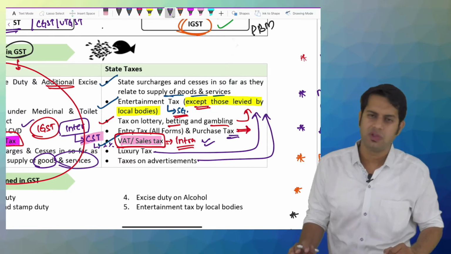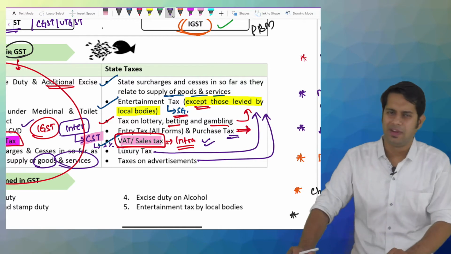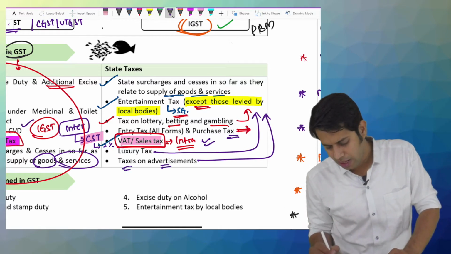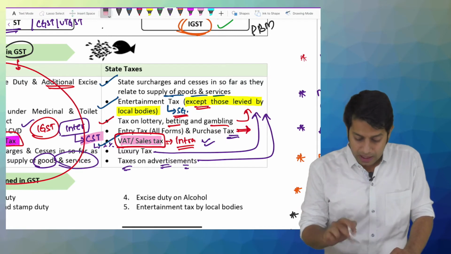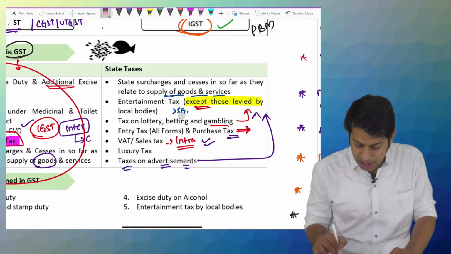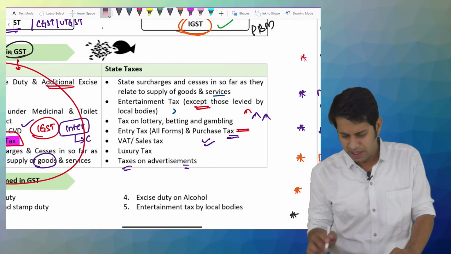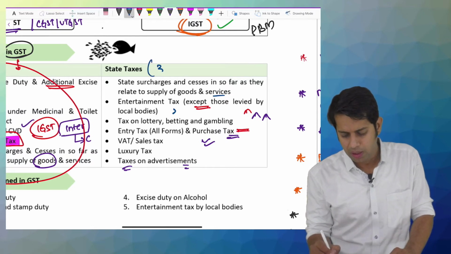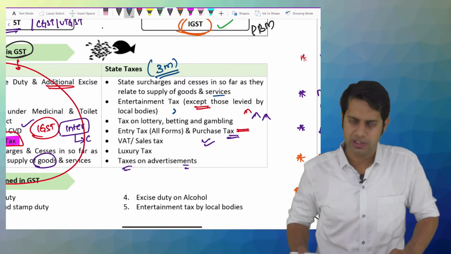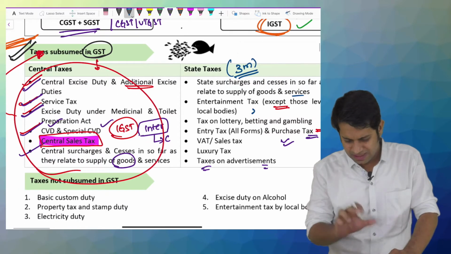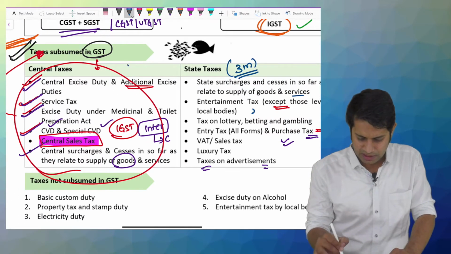And the different taxes which were collected on advertisement activities also got merged with GST. In the examination, they have asked a question for 3 marks on the different state taxes which got merged with GST. So this particular topic is important as a whole.